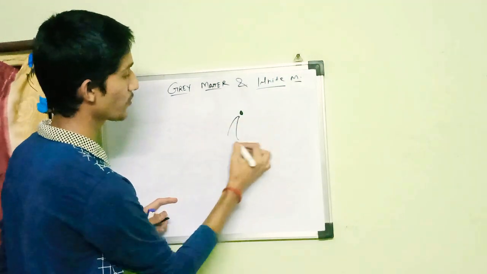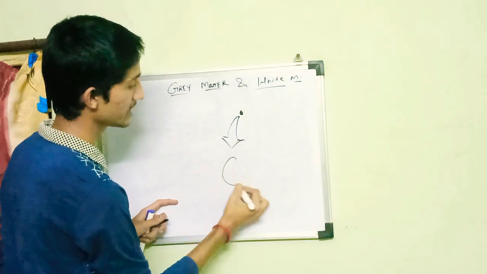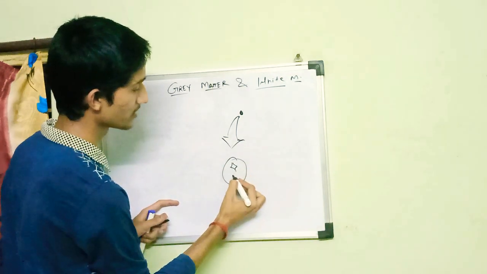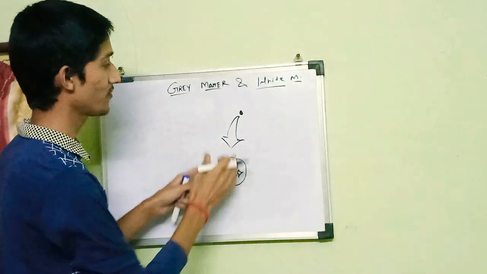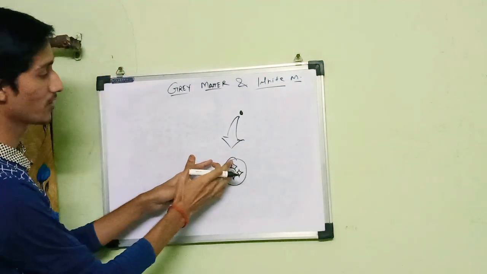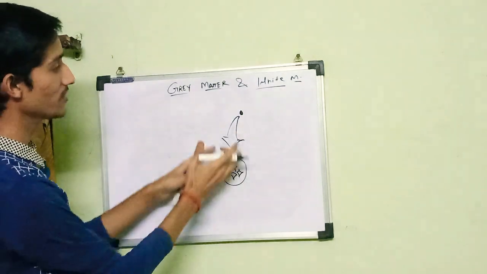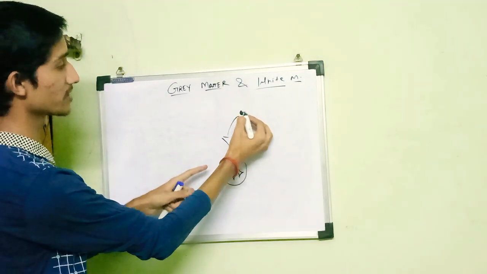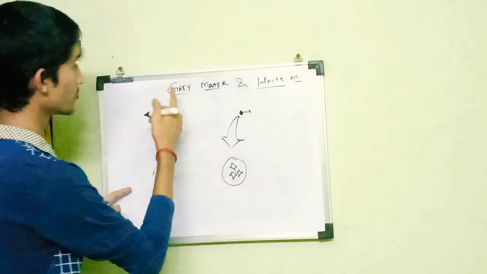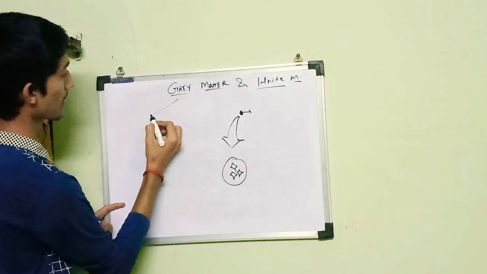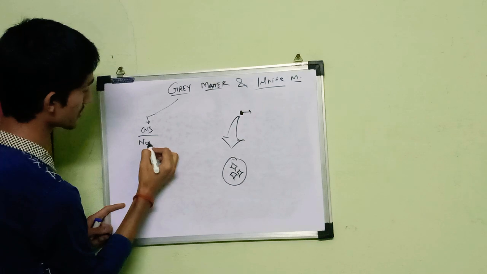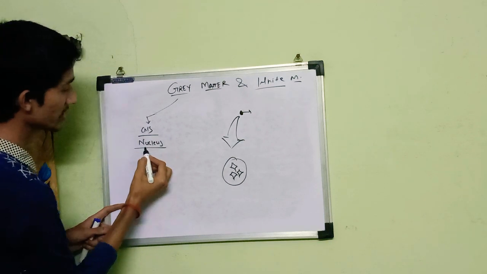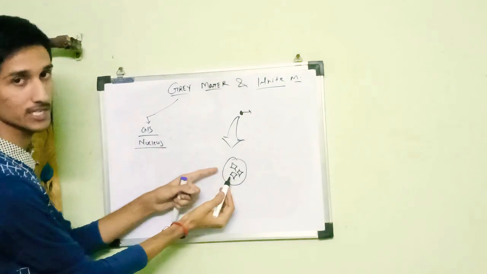If we magnify this point-like structure, we will find that it is a collection of various cell bodies of nerves. What is this point-like structure? Grey matter in the central nervous system forms the nucleus. This nucleus is nothing but the collection of nerve cell bodies.